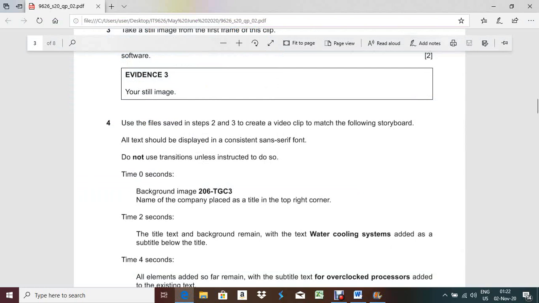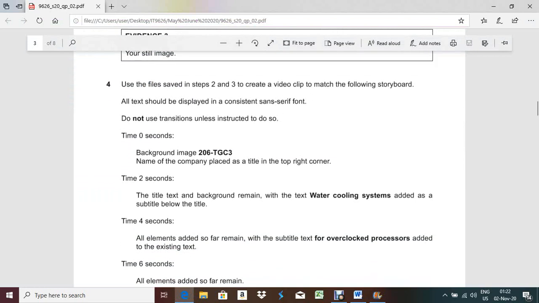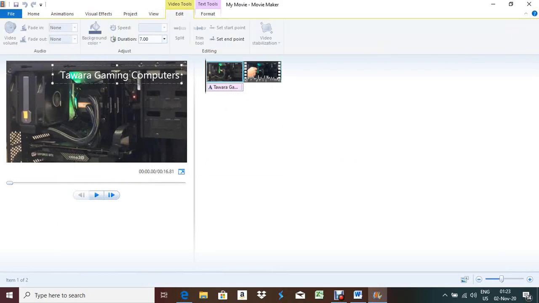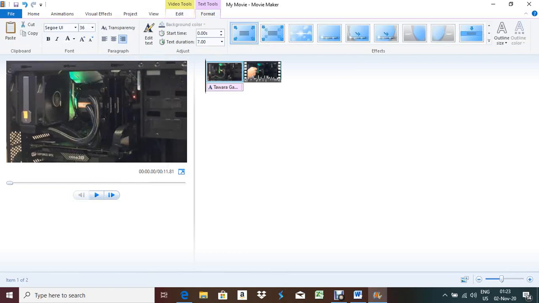You have to understand that one. You check first, it started from 0, and the second one's time will be up to 2 seconds. So if you subtract, you will get 2 seconds, right? So this background image will run for 2 seconds, and the title also, because it will start from 0 and end at 2. So the difference between 0 and 2 is 2. If you go to edit and set the duration for the first slide, the still image will be 2 seconds. Even the text duration will also be 2 seconds, right?